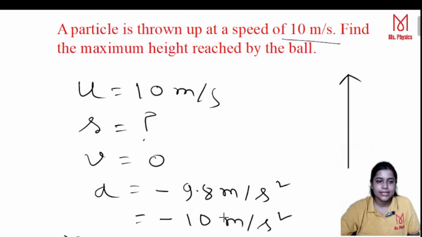So the value is 5 meter. Now here you see that the particle is moving in the upward direction, so s also we have got as a positive value. So that means our consideration is absolutely right. It will be more clear when we go to the next problem. I hope up to this you have no problem. If you have a problem, you must let me know in the comment section. I will reply.